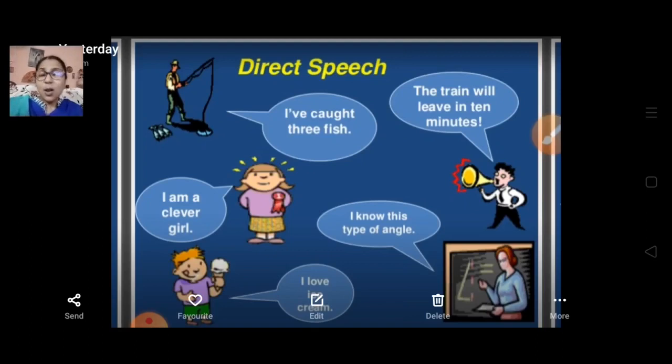So that is called direct speech. Whatever the person is telling, exactly the same words are used. There are no changes in the reporting.